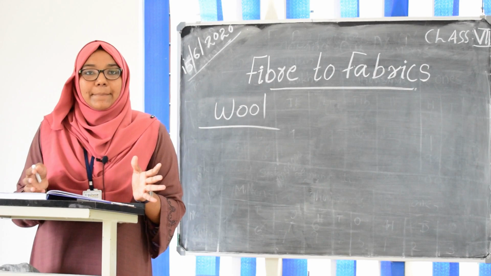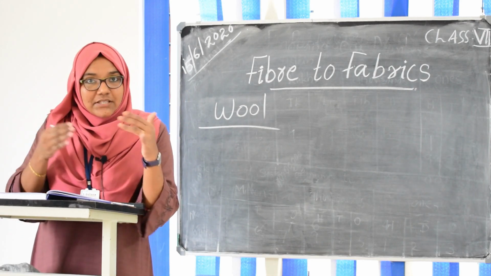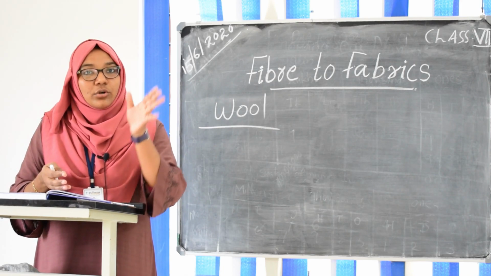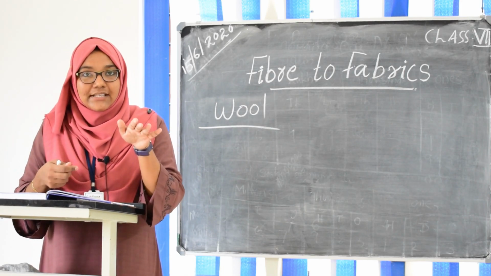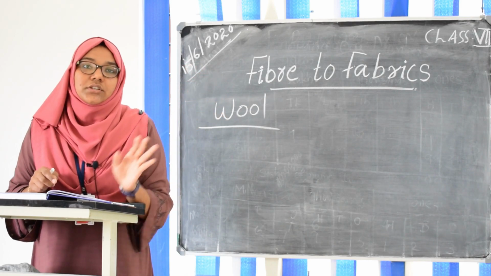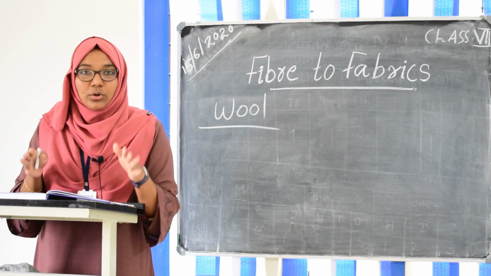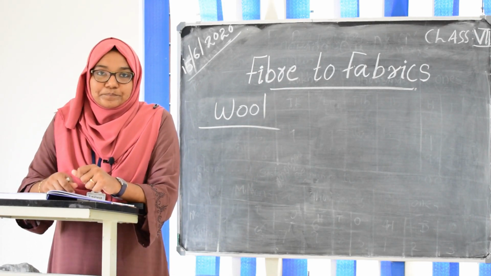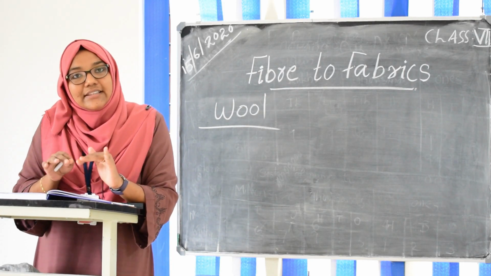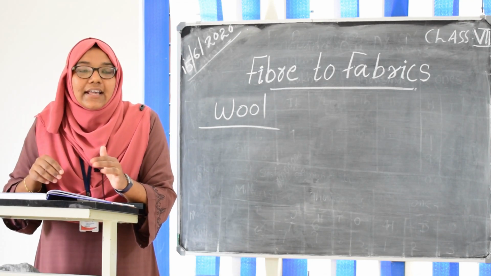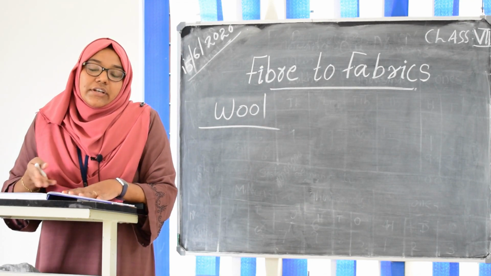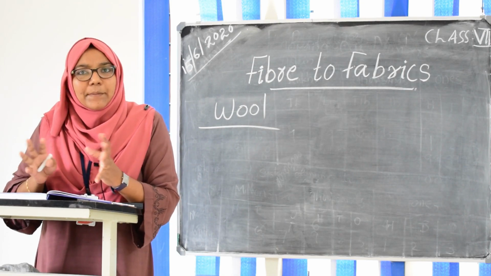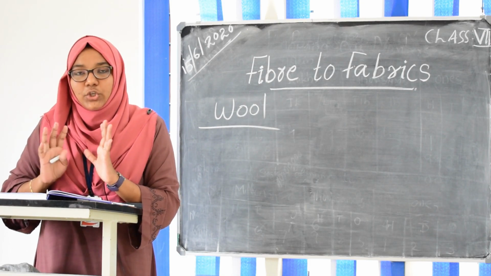So what will happen? Because of this air in between the hair, the body temperature will not become low. The heat will not go out. That is the reason. So this hair will act as a blanket to them. That's why they need this much hair on their body. Now we know that we get wool from sheep, yak and some other animals.